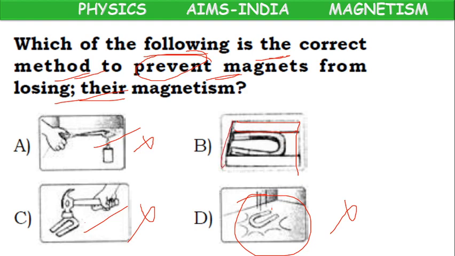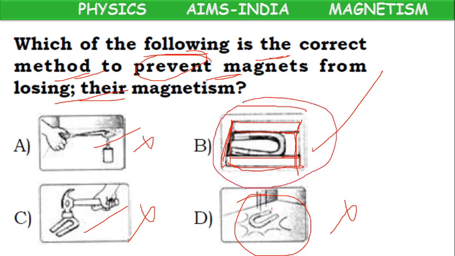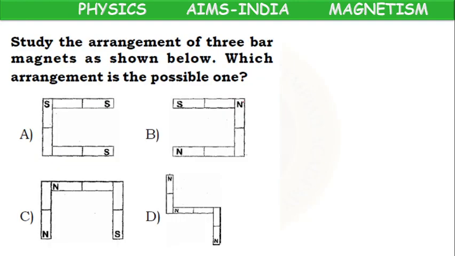The diagram is not clearly visible, children. Actually, they are kept inside a box with soft iron at the ends and a wooden piece. So this is correct because of magnetic keepers. It is kept with the help of magnetic keepers, to prevent losing magnetism. So B option is the correct option.